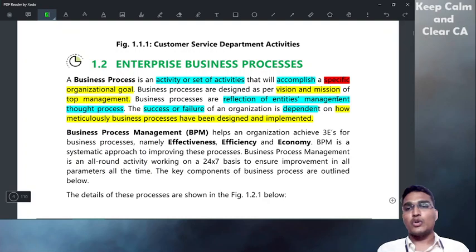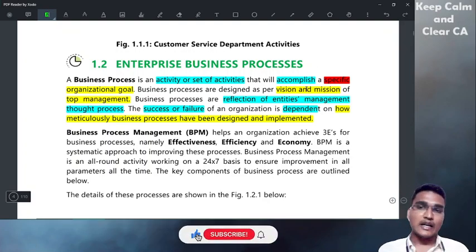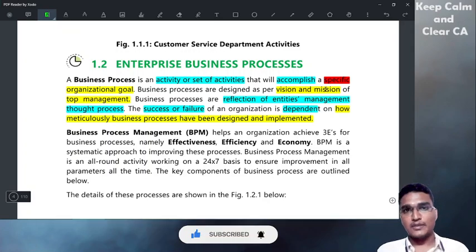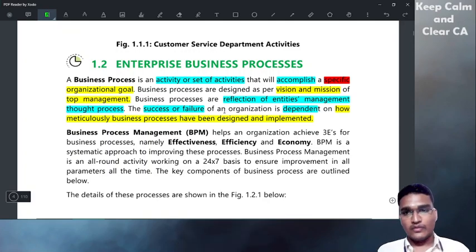So about vision and mission, you will cover all these things in strategic management. You just first have a small look at strategic management, then you will understand this sentence. Now, due to time factor, I am not covering what is vision, what is mission, so I'll give the basic thing. What is vision?